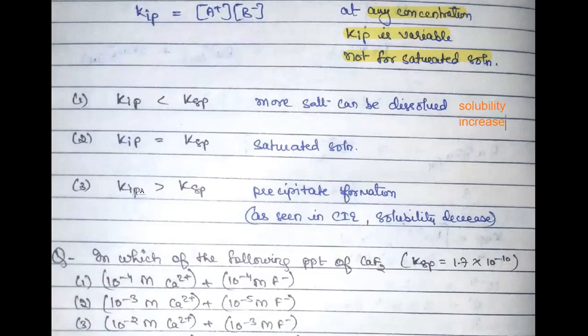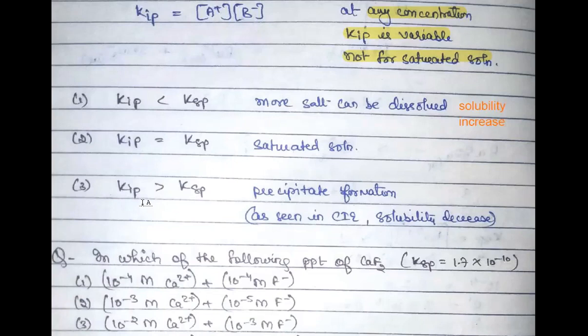And the third thing is that if your ionic product is greater than your KSP, it means you have more dissolved, dissociated ions present in the solution than were actually required to get the equilibrium.